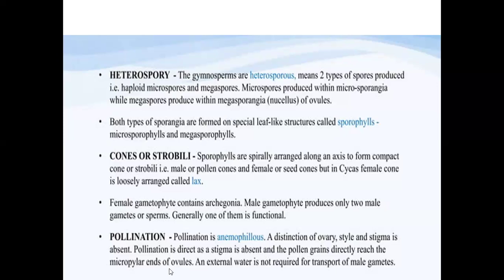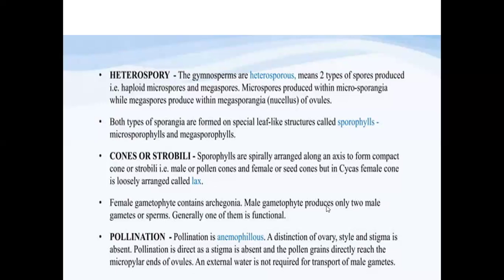But pollination is direct, as the stigma is absent. The pollen grains directly reach the micropylar end of the ovule. External water is not required here because the male gametes are carried with the help of wind or air. So there is no requirement of any water in the gymnosperms.